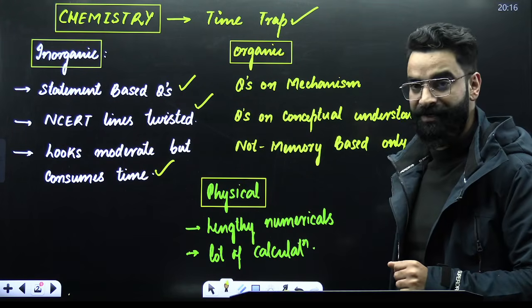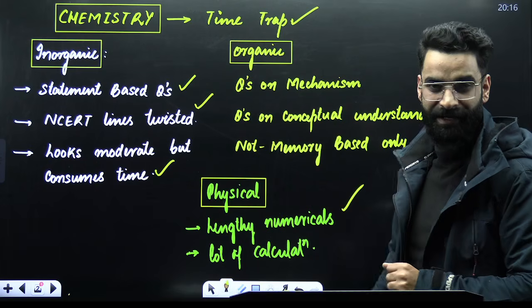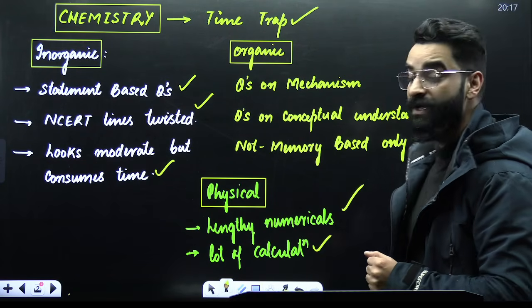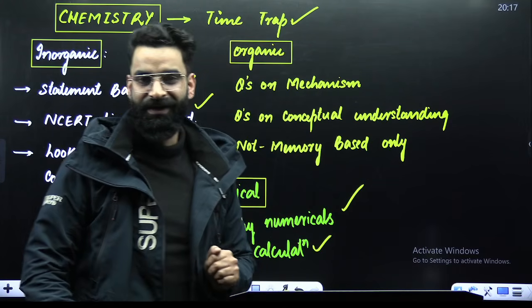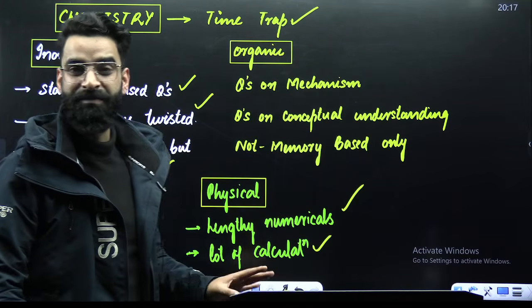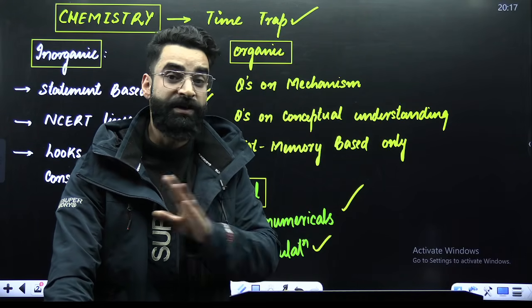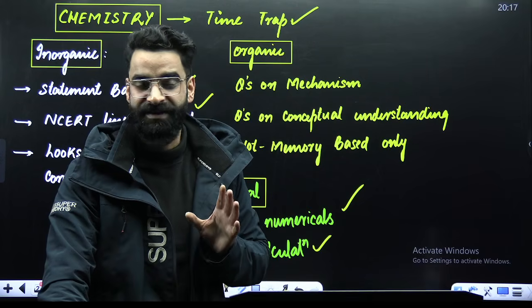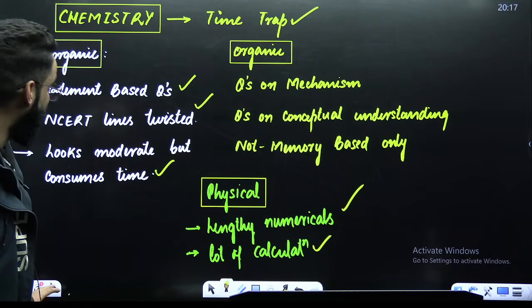And when it comes to physical chemistry, the questions were lengthy this time. There were lengthy numericals asked, and there was a lot of calculation involved in the physical chemistry questions as well, which again makes this chemistry paper lengthy. I would say the paper was moderate, but the paper was lengthy. Students were not able to solve the questions in the scheduled time when it comes to the subject chemistry. Perfect. Now what happened in physics, let's talk about that as well.